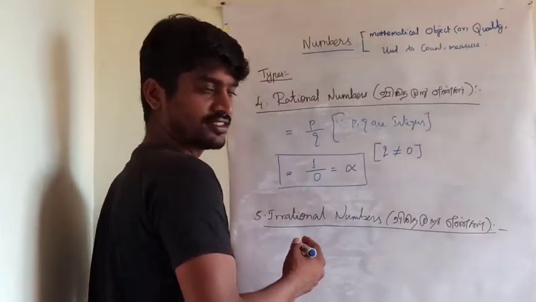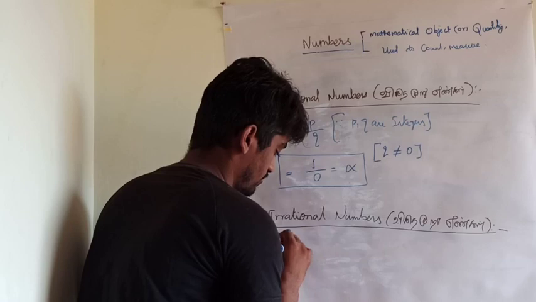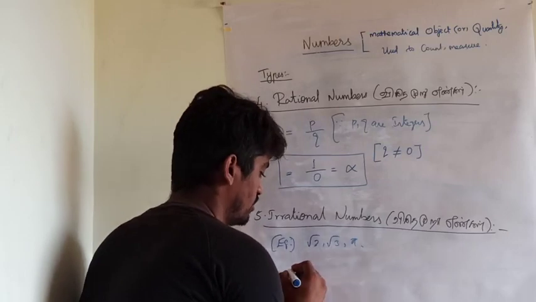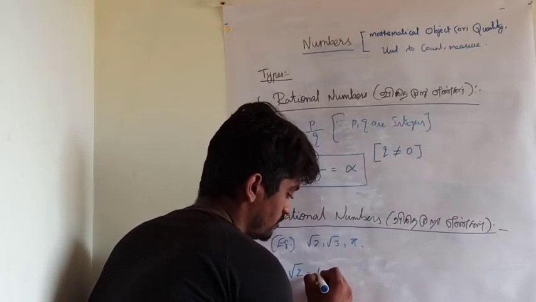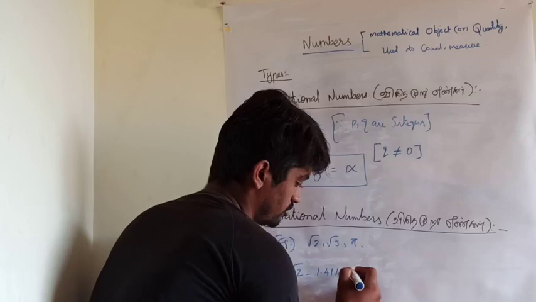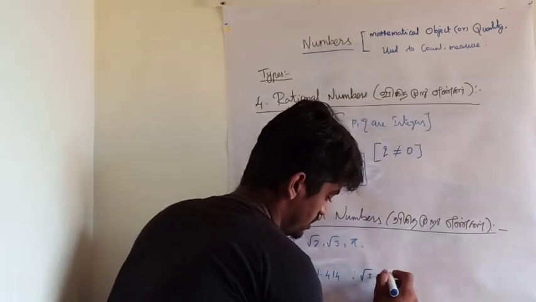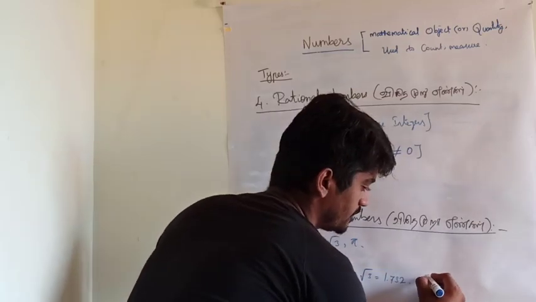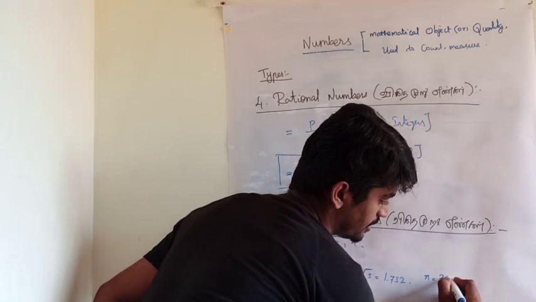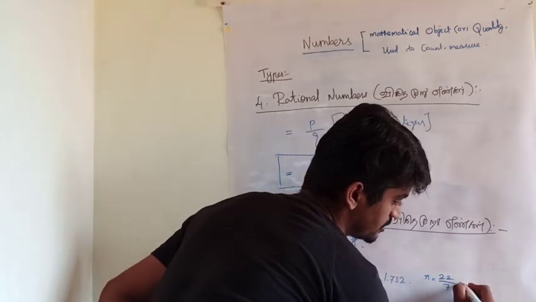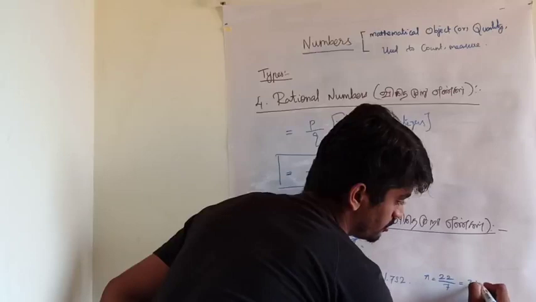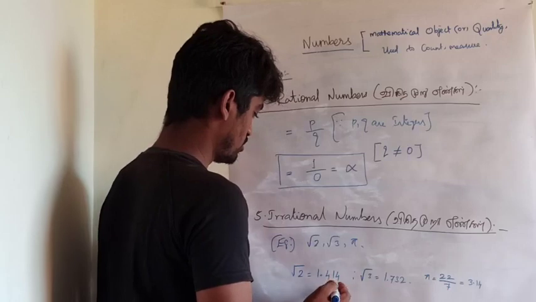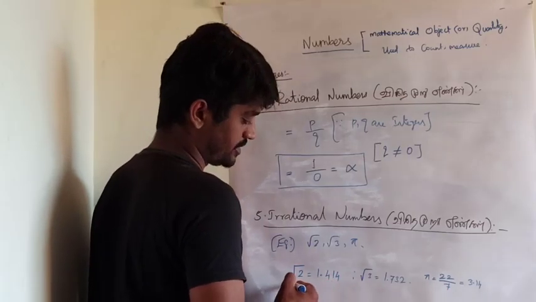Examples of irrational numbers are root 2, root 3, pi. The value of root 2 is 1.414 and root 3 is 1.732. Then pi can be written as 22 by 7. The value is 3.14 something. So these numbers are irrational numbers.